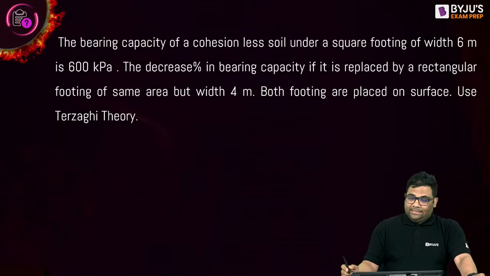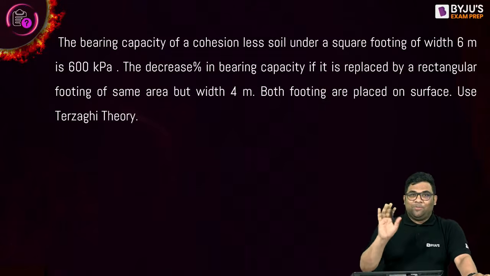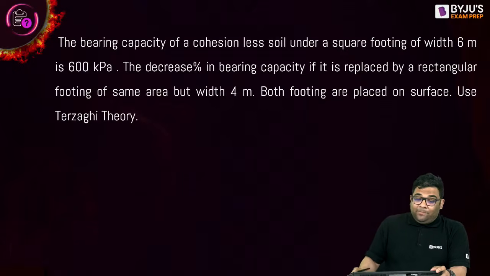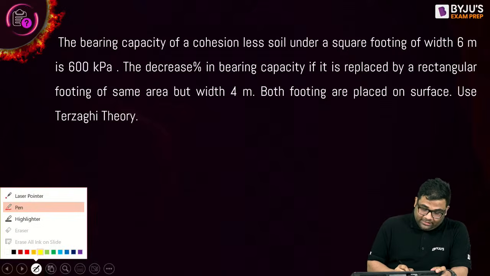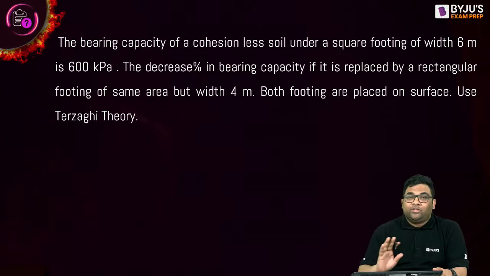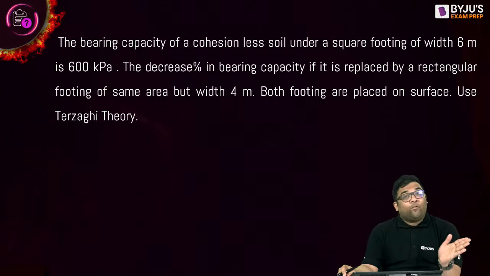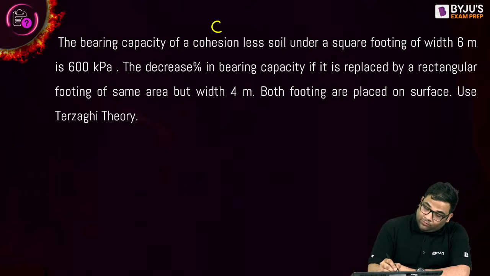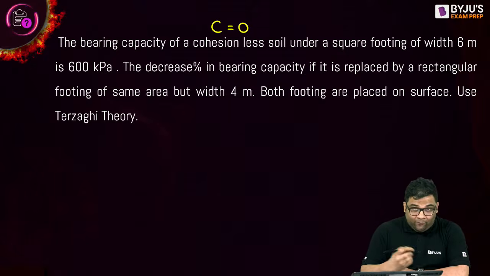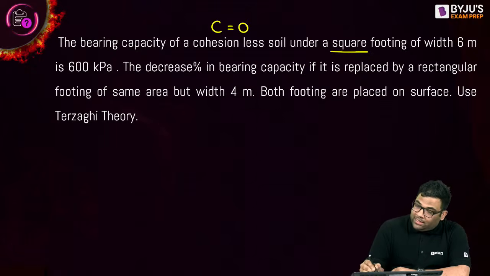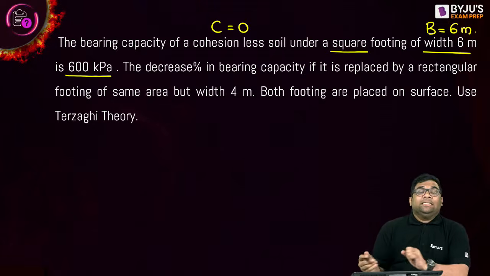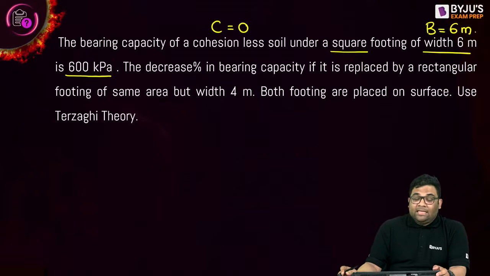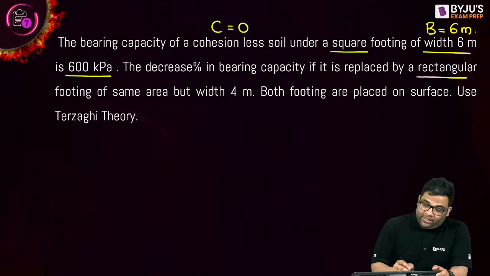The second question is a little good. Now we are going to GATE level questions. Whenever they ask a question, let us read the question fully. The bearing capacity of cohesionless soil, C equal to 0, under a square footing, underline the square footing, width of 6 meters. So the width of the square footing is 6 meter, and the ultimate bearing capacity is 600 kilopascal.